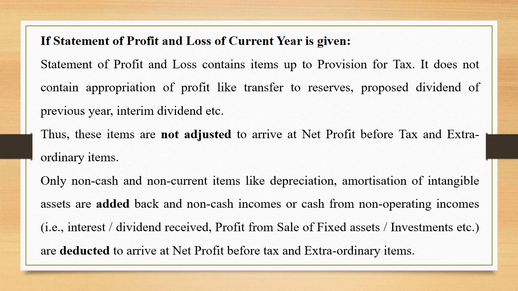Only non-cash and non-current items like depreciation and amortization of intangible assets are added back, and non-cash incomes or cash from non-operating incomes like interest or dividend received, profit from sale of fixed assets or investments, etc. are deducted to arrive at net profit before tax and extraordinary items.